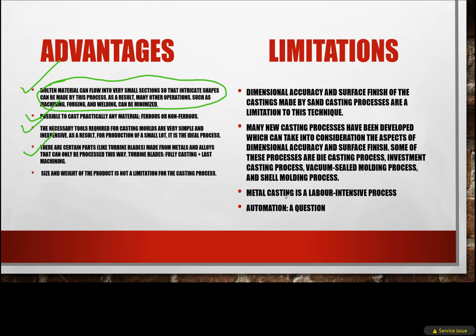Then the next point is that metal casting is a laborious or labor-intensive process. When you are using a metal die, then it will be an intensive process. Then the third point is automation. The whole industry is moving towards automation. So in automation, there is